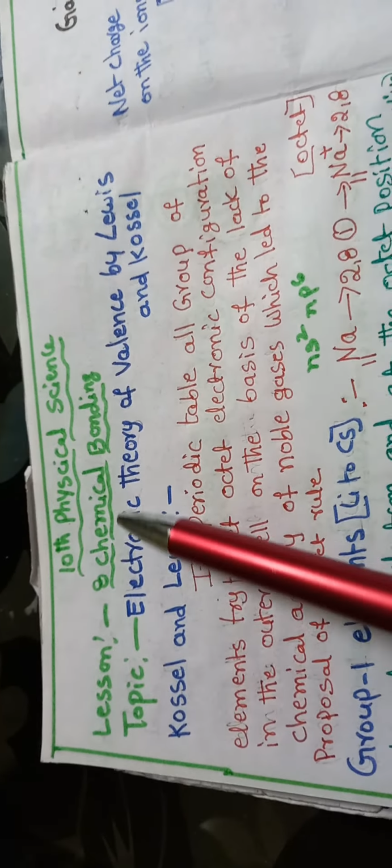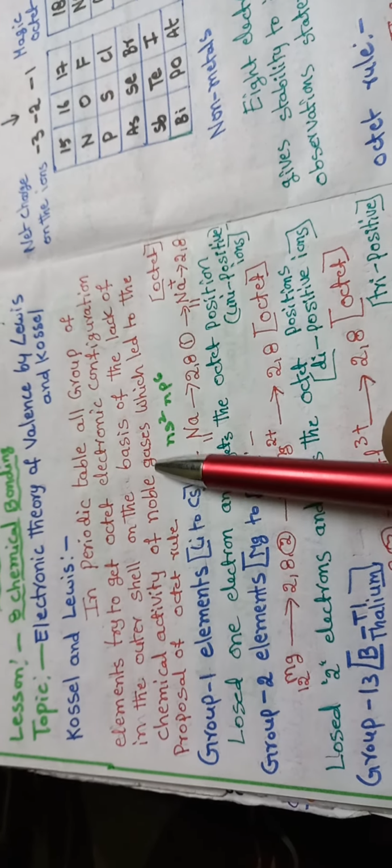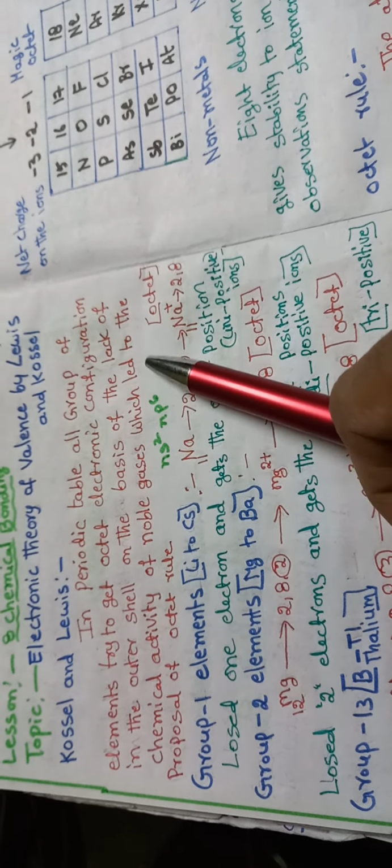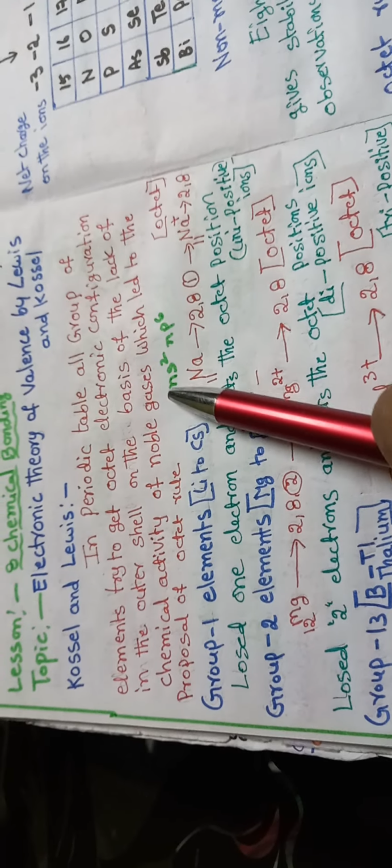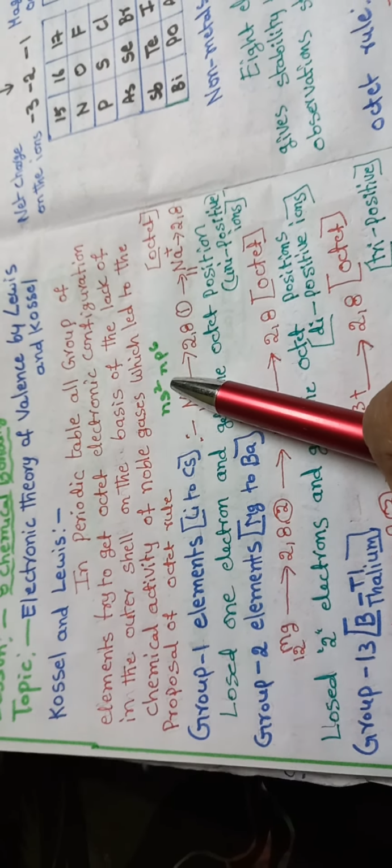All groups of elements try to get an octet electron configuration in the outer shell, on the basis of the lack of chemical activity of noble gases, which led to the proposal of the octet rule. Noble gases have the electron configuration ns2 np6. So there is no gap in the subshells of the noble gas atoms, and noble gases are not interested in involving themselves in chemical reactions.